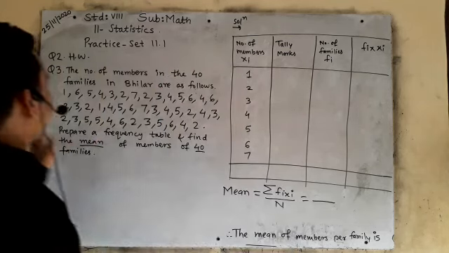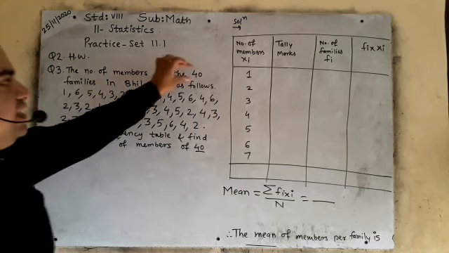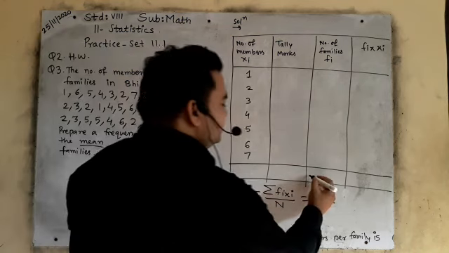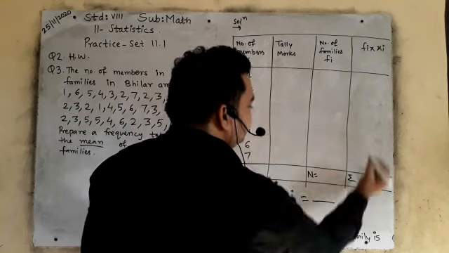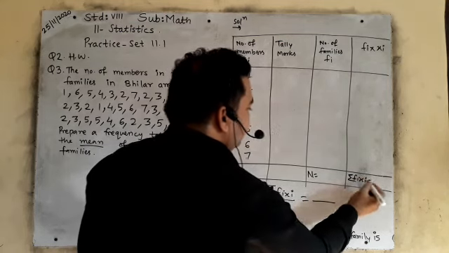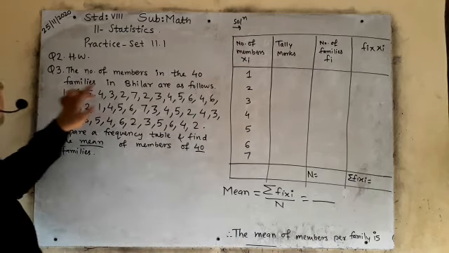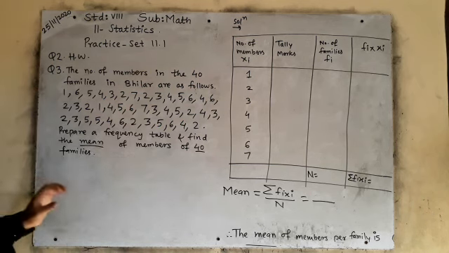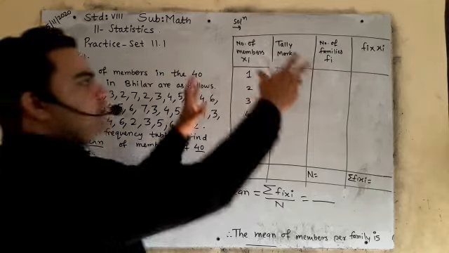Now see question number 3. The number of members in the 40 families. See, it is given 40, which means the N value is already given. Then here we have to write sigma fi xi, right? Now see, the families in Bhilar are as follows. The numbers are given. What do we have to do? Prepare a frequency table. We have to prepare a table.